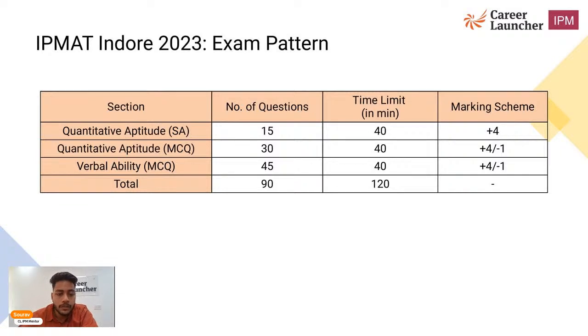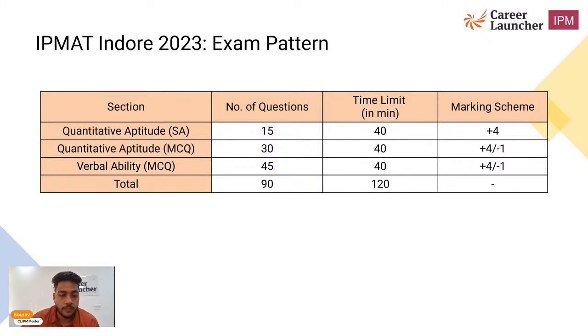In QA short answer you will get 15 questions, in QA MCQ there were only 30 questions, and in VA MCQ format there were only 45 questions. Same as last year. The total number of questions is 90, and there is a sectional time limit of 40 minutes per section: 40 minutes for these 15 questions, 40 minutes for these 30 questions, and 40 minutes for these 45 questions. Overall it is a 2-hour exam, 2 to 4 p.m.